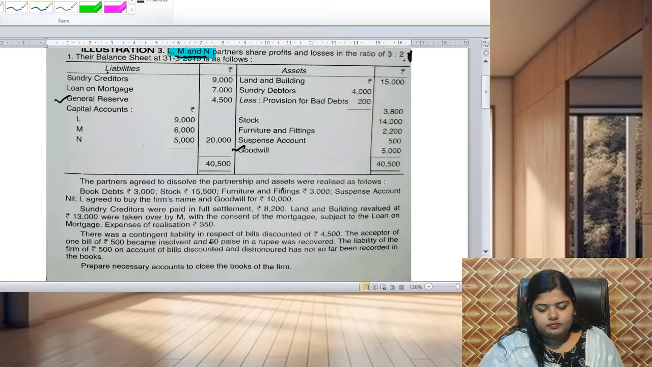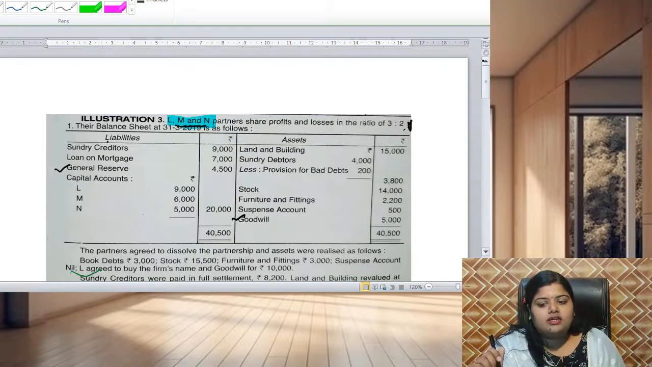Now, the sundry creditor is paid in full. Expenses of realization is 350. There is a contingent liability of 4,500, and somebody is insolvent and he is able to pay only 50 paisa in a rupee. Also, the bill discounted is dishonored, which came to rupees 500. So these are the cases before winding up.